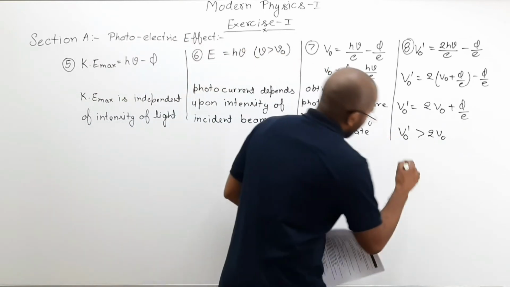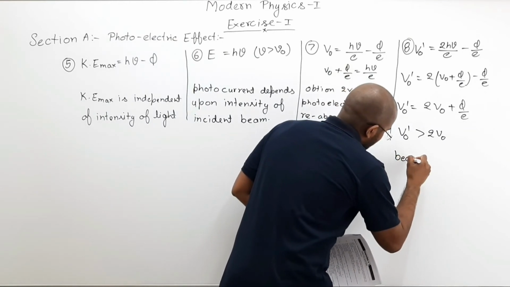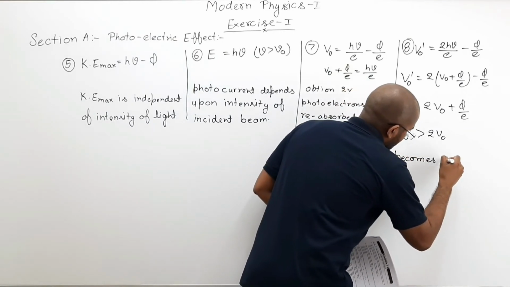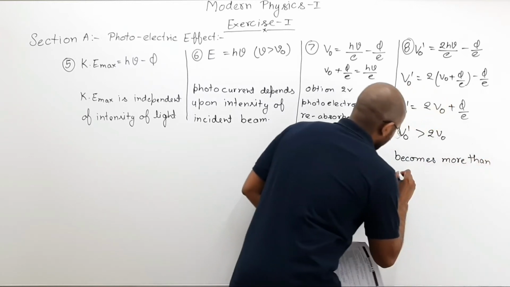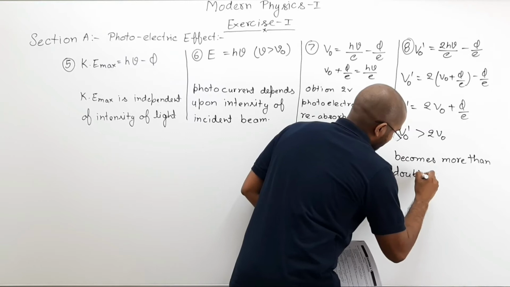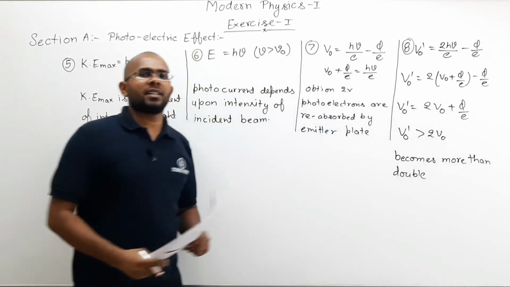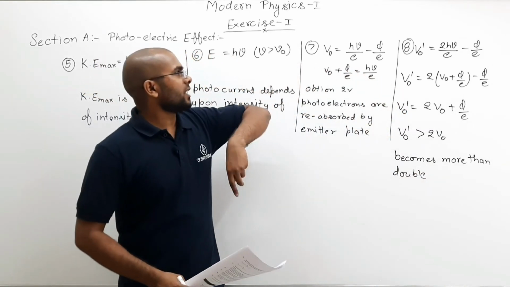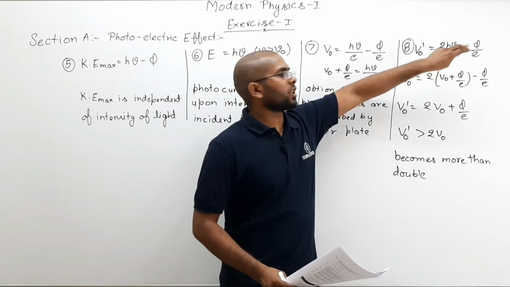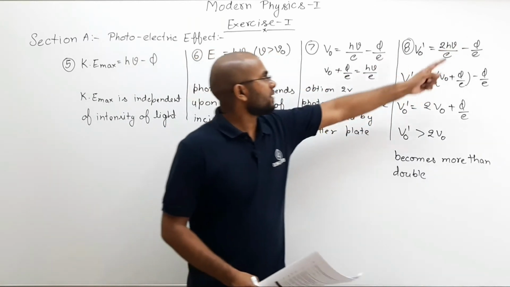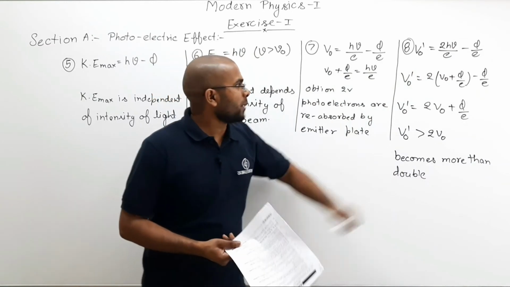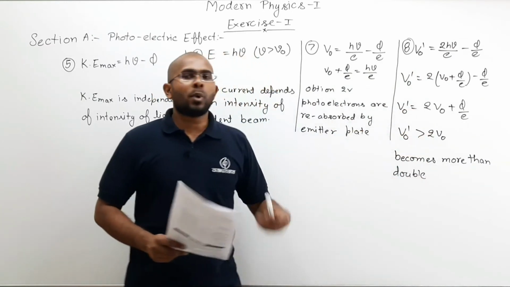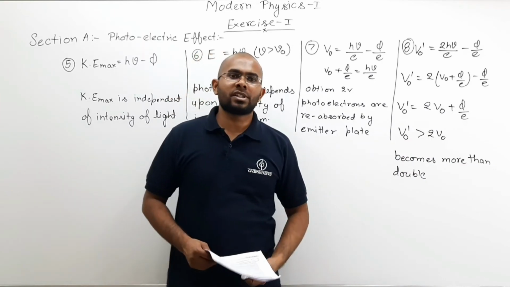So the option becomes more than double. And the same applies if I increase the frequency 4 times the original value, then the stopping potential will become more than 4 times the original value.